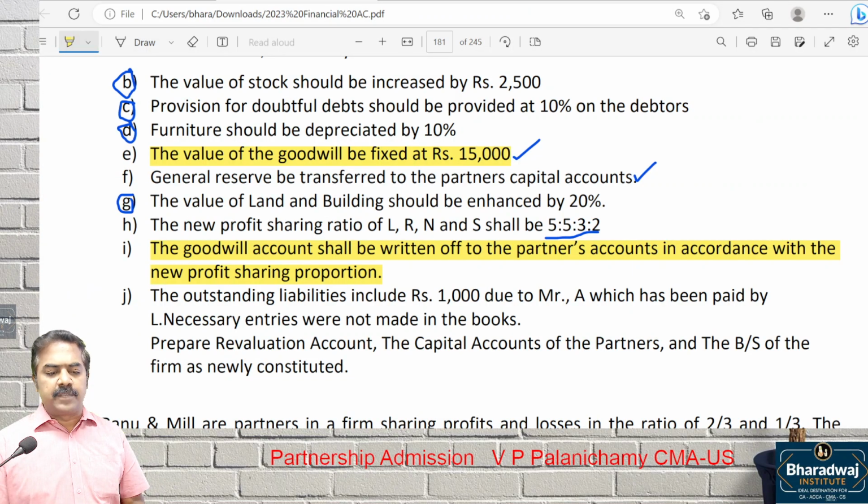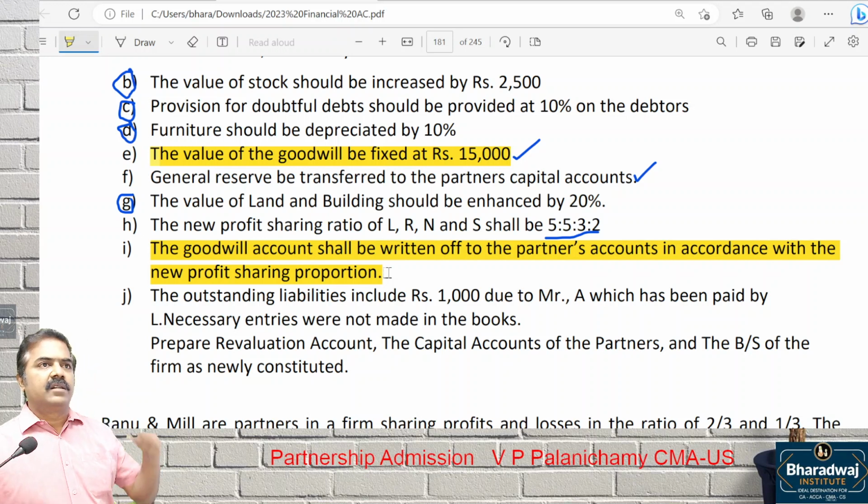In this question, which method you will follow? Value of goodwill is given as 15,000. Then subsequently they say the goodwill should be written off to partners' capital in new ratio. Raise the goodwill how much? 15,000. Raise the goodwill in old ratio. Write off the goodwill in which ratio? New ratio. Okay, raise the goodwill in old ratio, write off in new ratio.